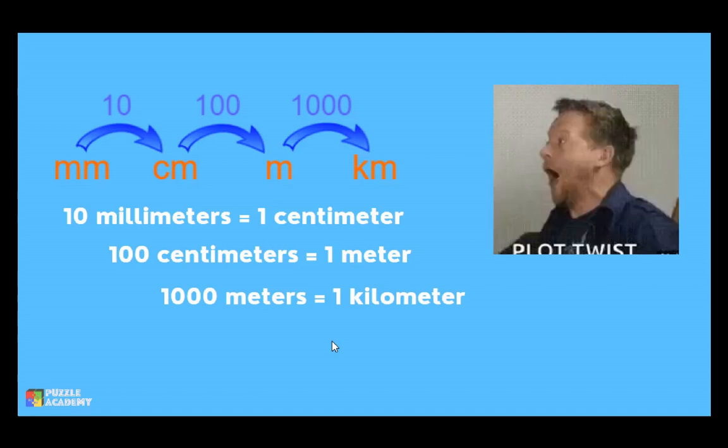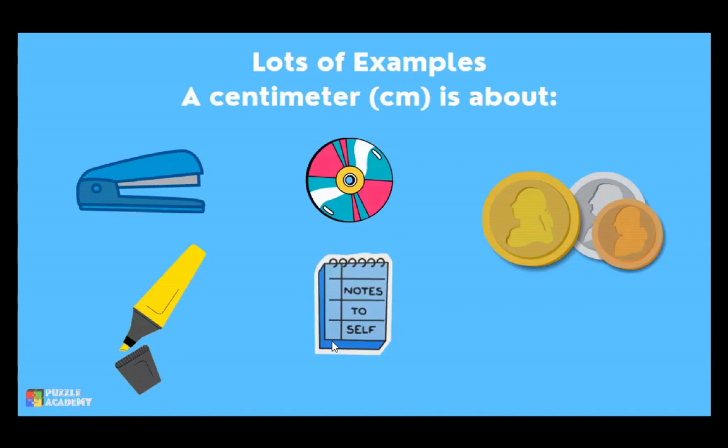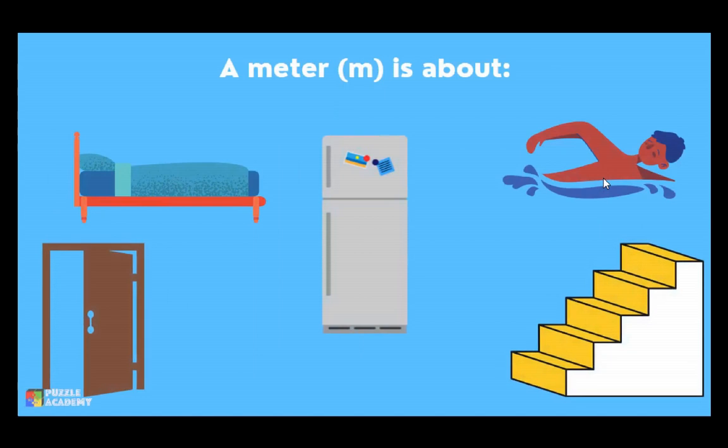And let me show you some examples of a centimeter. A centimeter is about the width of a highlighter, the width of 5 stacked-up cities, the thickness of a notepad, the radius of a US penny. And we have also the meter. Okay, these are the examples of meter.